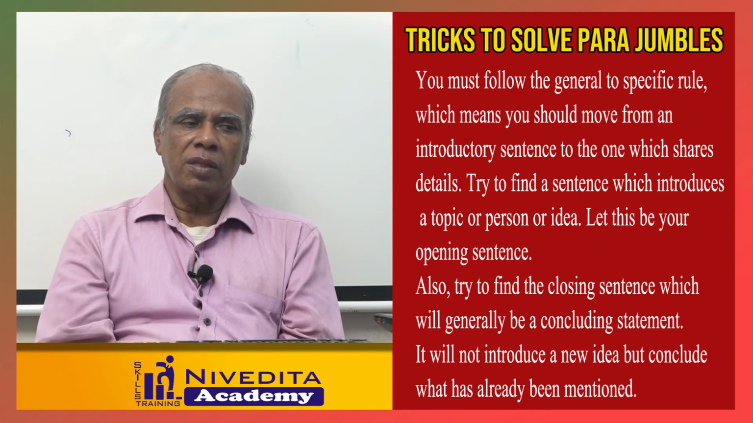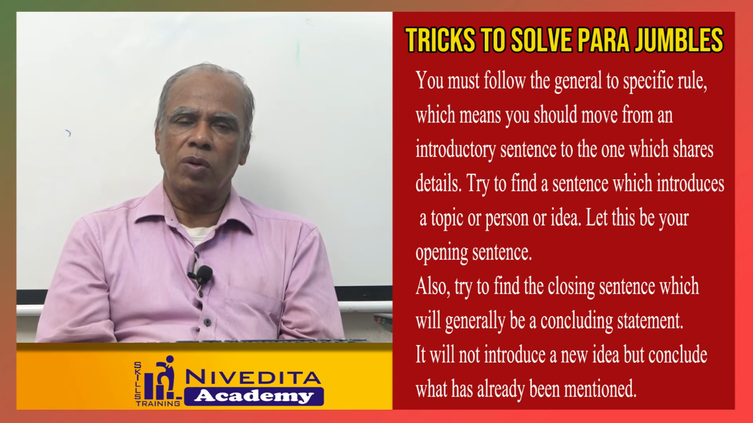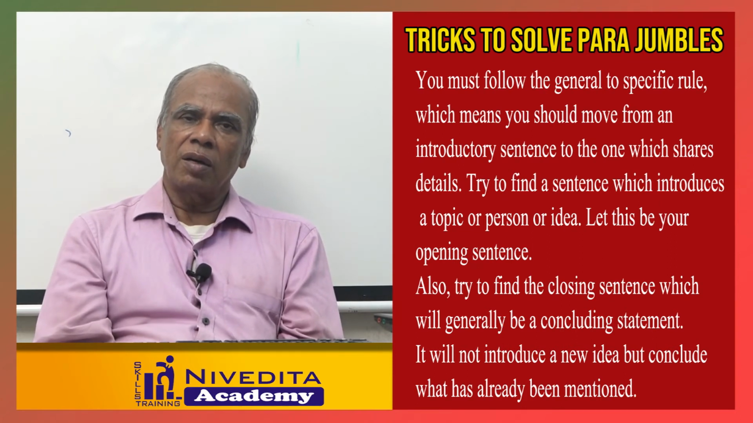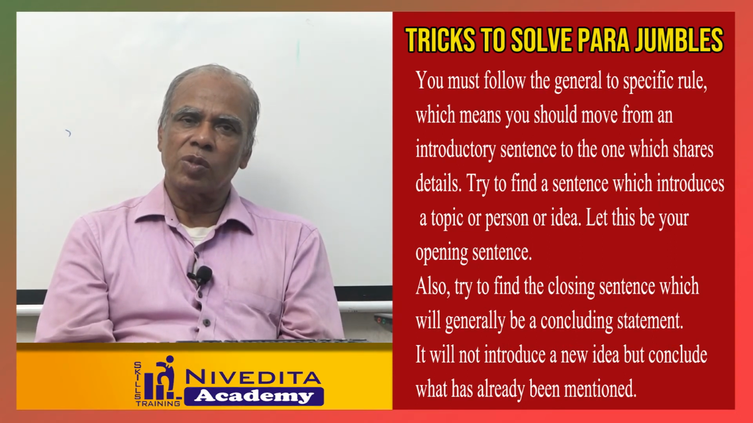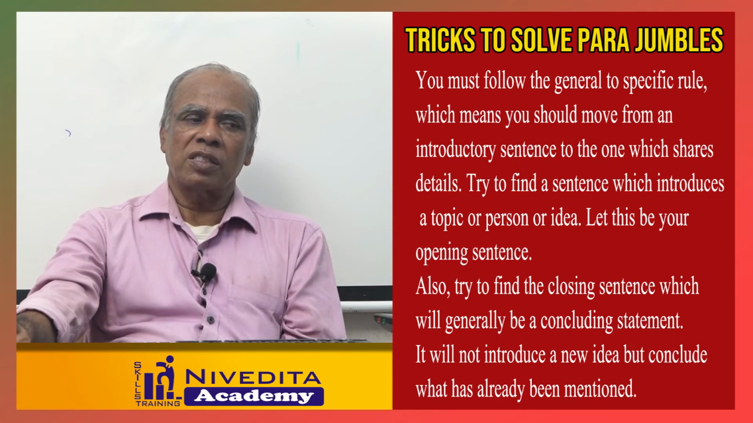Another trick is that in a para jumble, a mandatory pair will normally necessarily come together only. In the two sentences, you have to decide which one comes first and which one comes later, just by seeing the meaning of the paragraph. The key to solving these para jumble questions is to identify these connected pairs of statements.